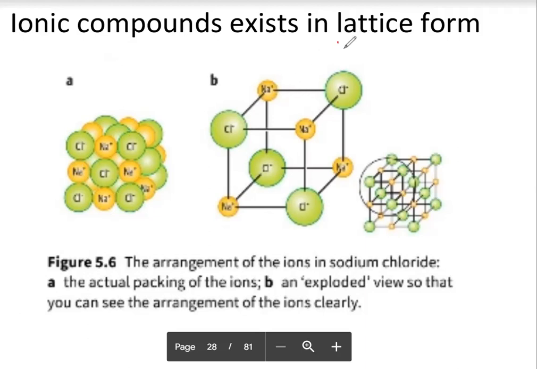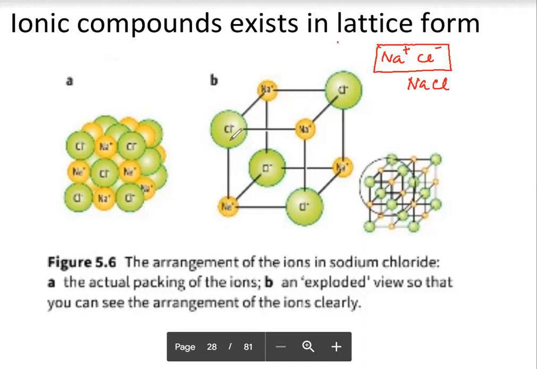Now in this sodium chloride lattice, the sodium ions are bonded to the same number of chloride ions. That is why they give you a simplified formula for sodium chloride as NaCl. They never ask you to draw the diagram, but you need to know that sodium and chlorine are in the ratio 1:1. Sometimes they give you a lattice with different types of ions and ask for the formula of the compound.